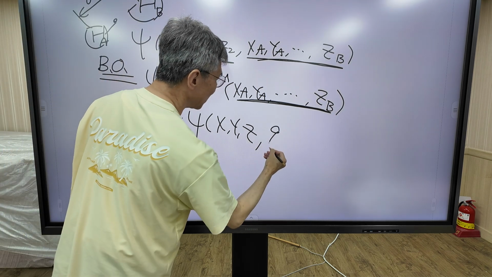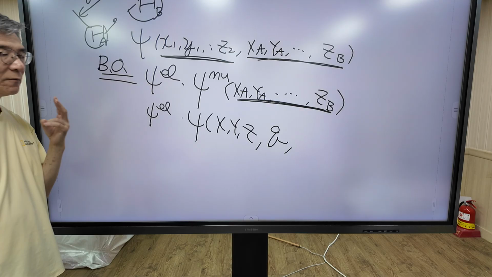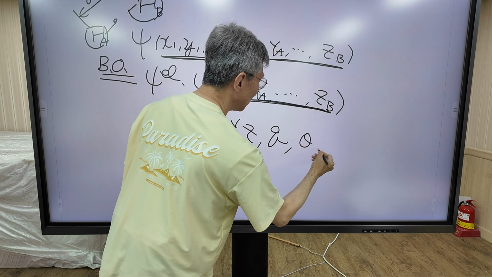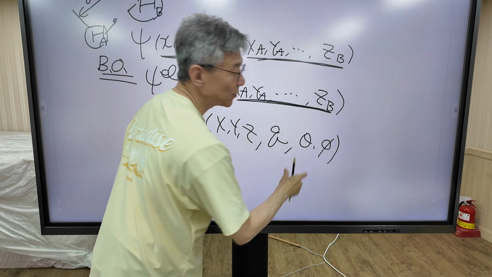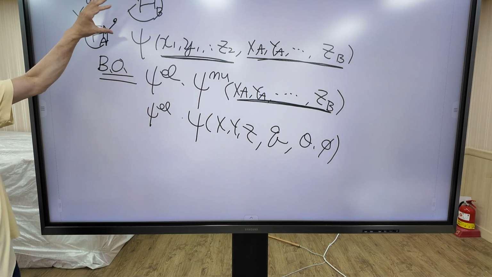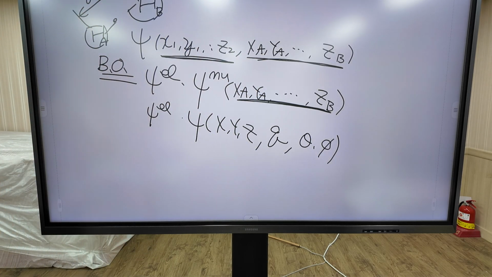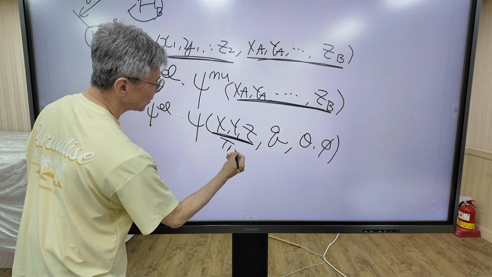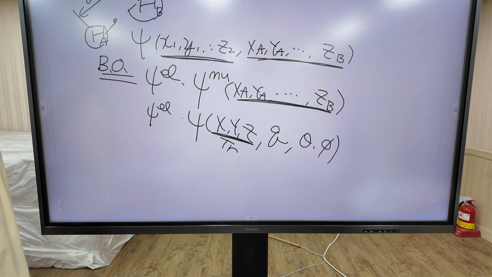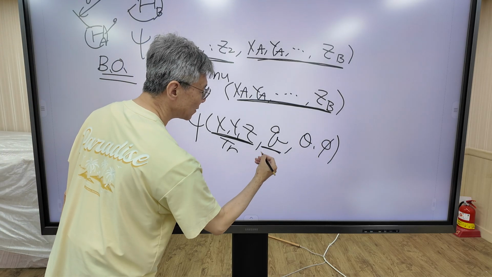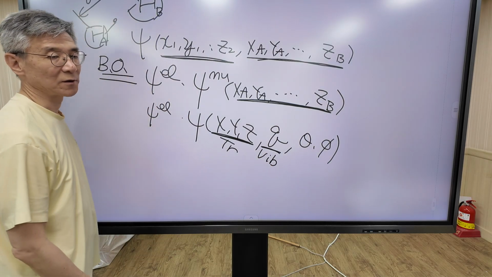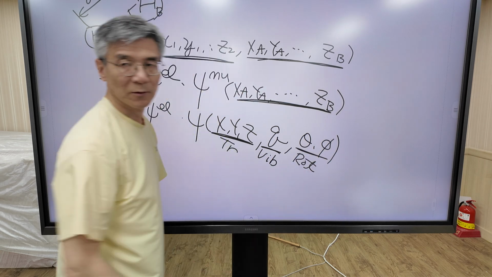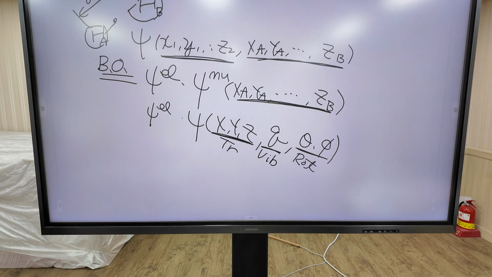And what are the remaining two coordinates? They are the angles theta and phi that represent the orientation of this molecule. We can integrate each variable. This one corresponds to the translational motion. This one represents the vibrational motion. This one represents the rotational motion.